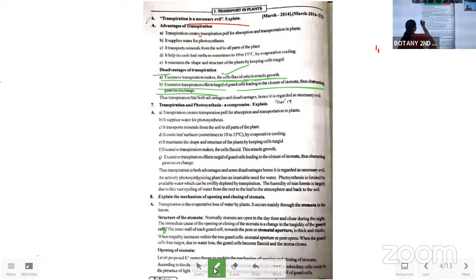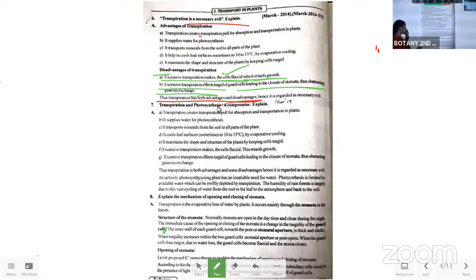Like this, the transpiration has both advantages and disadvantages. So we can say transpiration is a necessary evil. It needs to occur. But once it crosses its limits, it is harmful for the plant body itself. But when it is in the moderate condition, then it is useful for the plant as well as for all other living organisms.